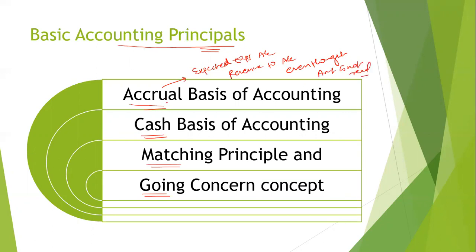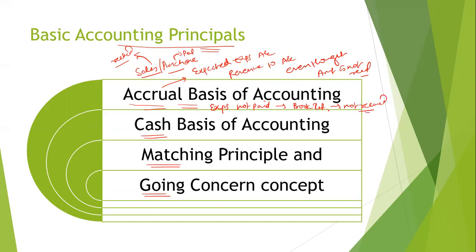So in accrual basis of accounting, we account for sales, we account for purchases, even though we have not paid or even though we have not received. We book the expenses even though we have not paid. Another example is we book the interest even though we have not received.